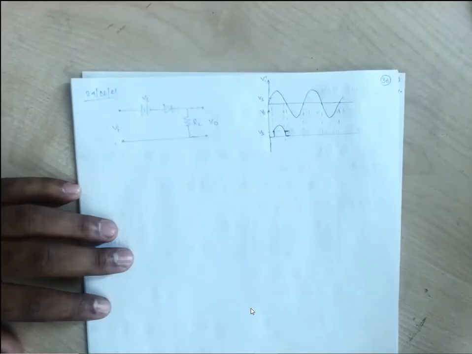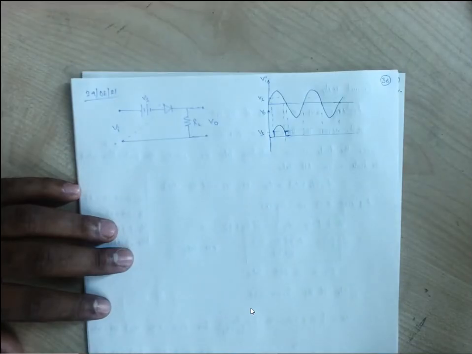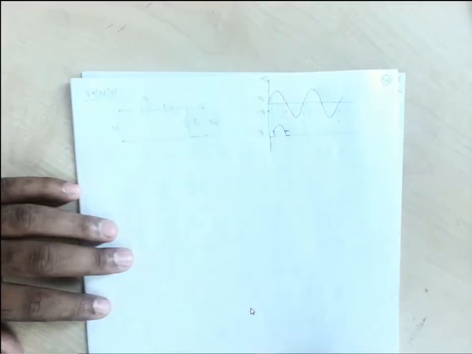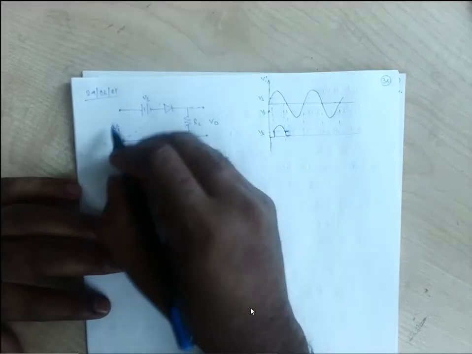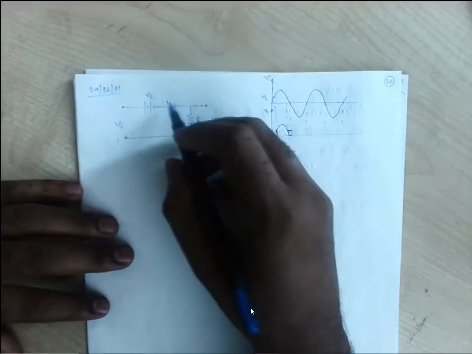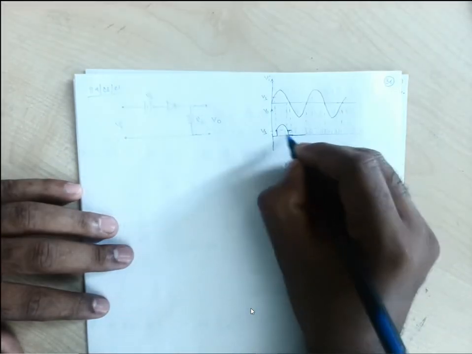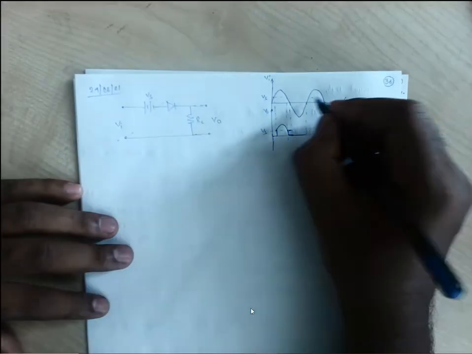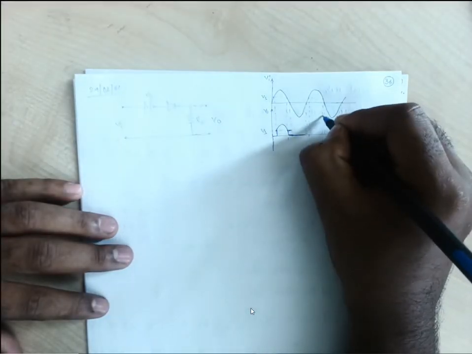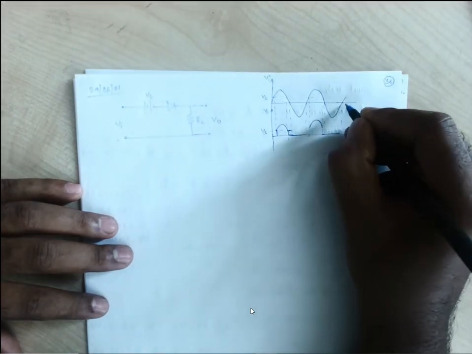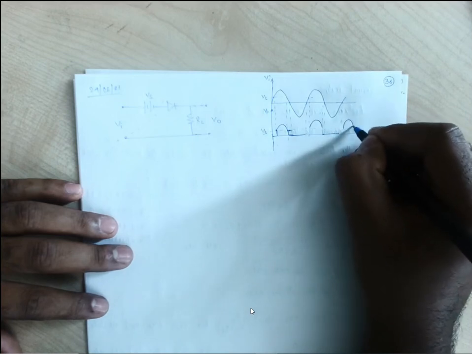So after Vs we will have our output, nothing before that. And what will be for the negative half? If we consider the negative half, this Vs is making this diode off. So again if some negative voltage comes, this diode will remain off only. So nothing will be there in the negative half, 0. Same way it will go, 0, then again 0.